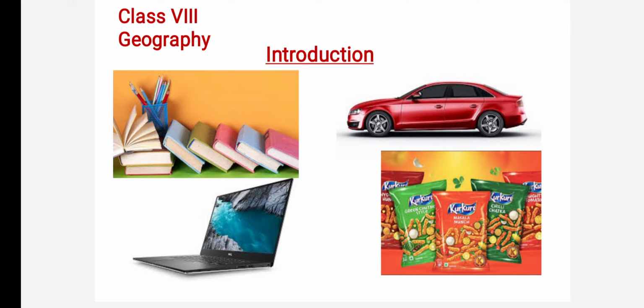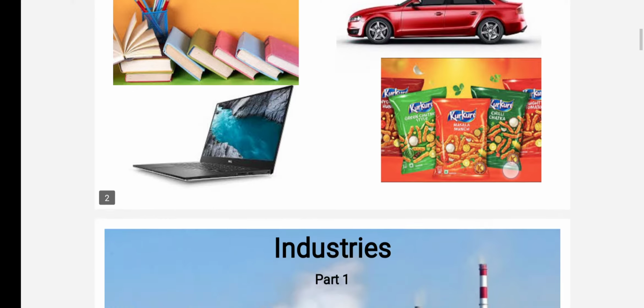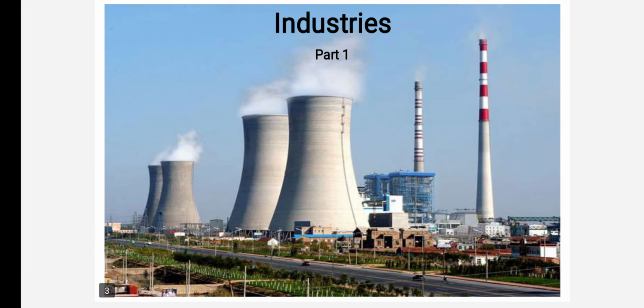And my question is, in which place do they manufacture or process these? Yes, you are right, children. The answer is industries. So industries are the place where the goods are processed. The natural goods are processed and they make them into more valuable finished goods. Right? So in today's class we are going to discuss the industries.